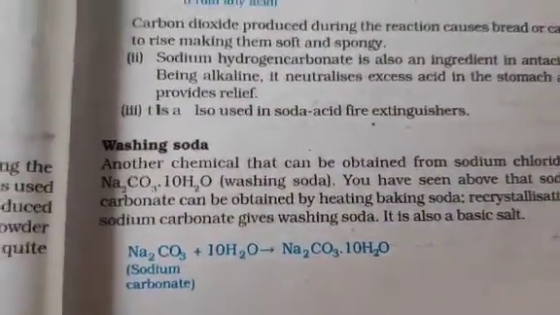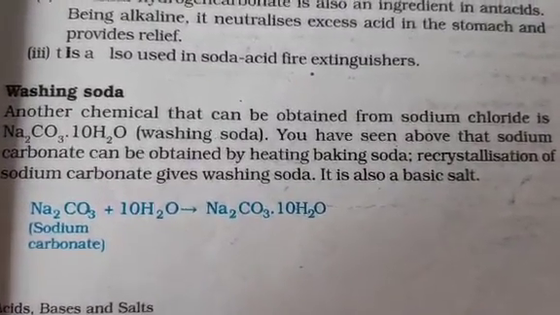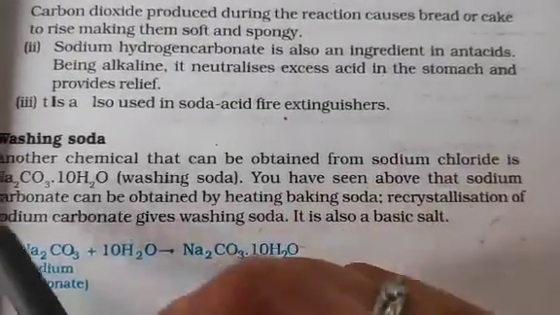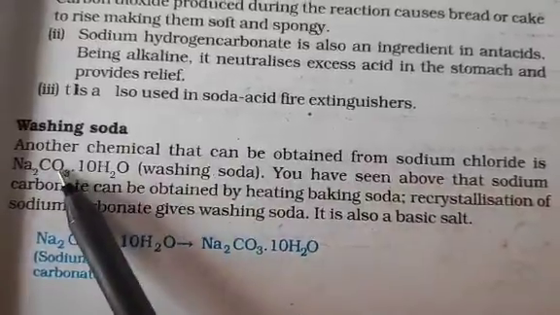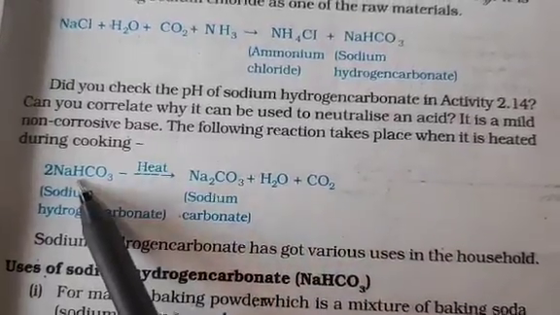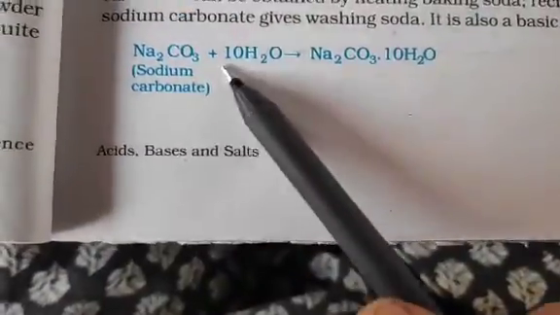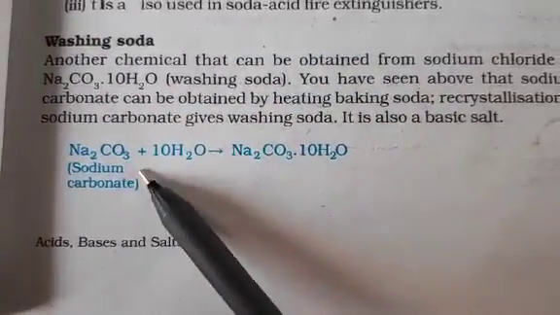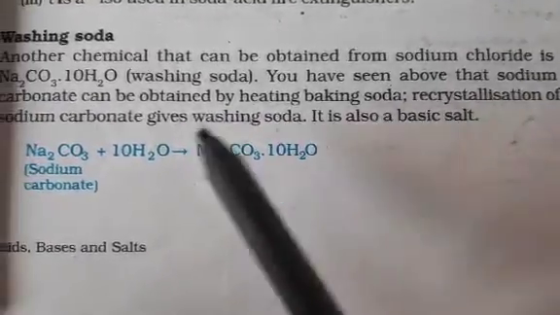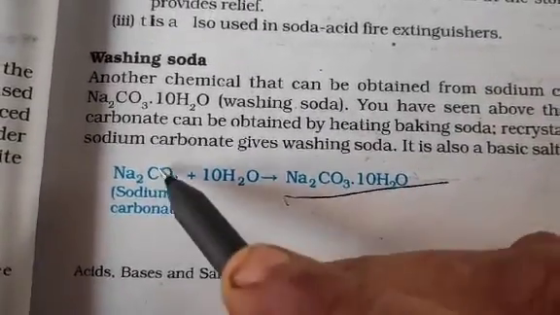Next is washing soda, which is a byproduct which you get during preparation of baking soda. So this sodium carbonate is obtained from sodium chloride, meaning the previous reaction which you have seen here; the sodium carbonate is obtained from sodium bicarbonate, correct? So now this sodium carbonate has water over here, means it takes up water. Actually the washing soda formula is this. Did you understand? A recrystallization of sodium carbonate gives washing soda. So if they ask you the washing soda formula, you have to write this, not this part.